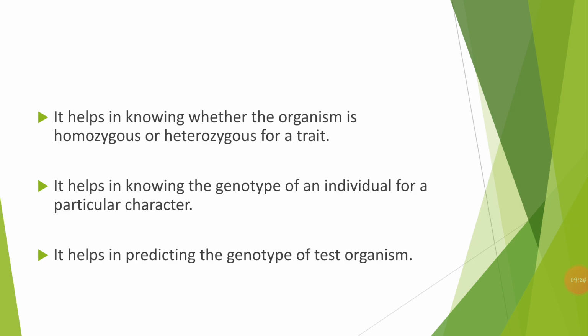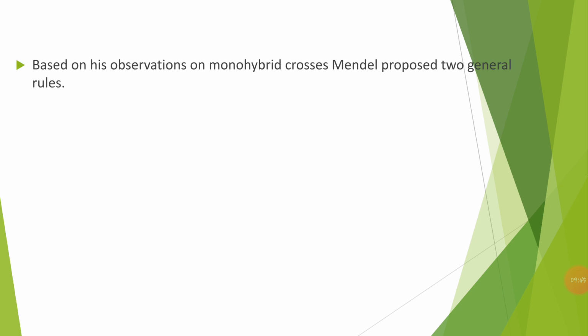First, it helps in knowing whether the organism is homozygous or heterozygous for a trait. Second, it helps in knowing the genotype of an individual for a particular character. And the last thing is that it helps in predicting the genotype of a test organism. So this is regarding the significance of test cross.